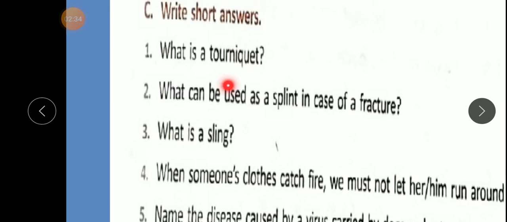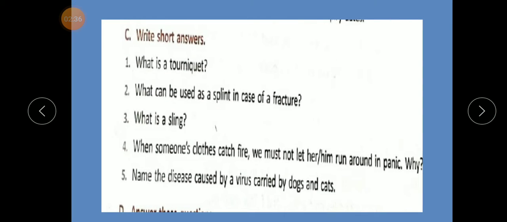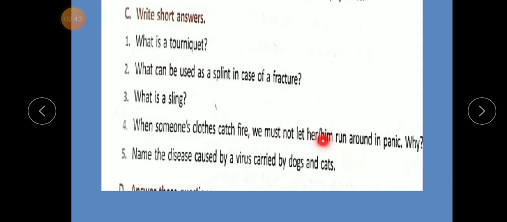Now question number C. Write short answers. What is a tourniquet? Number 2. What can be used as a splint in case of a fracture? Number 3. What is a sling? Number 4. When someone's clothes catch fire, we must not let him run around in panic. Why? Number 5. Name the disease caused by a virus carried by dogs and cats.